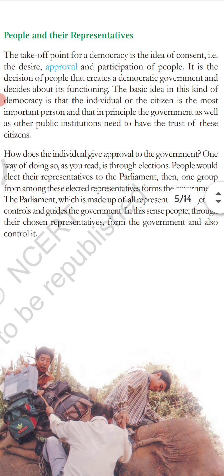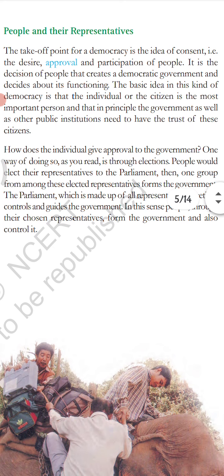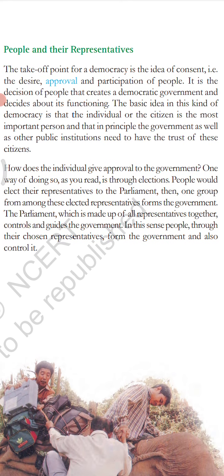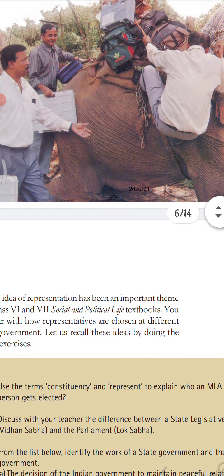So we know that after elections, the party that gets the majority of votes forms the government, and all the other parties and individual candidates play the role of opposition, and they also control the government. In this way, people, through their elected representatives, form the government and control the government.